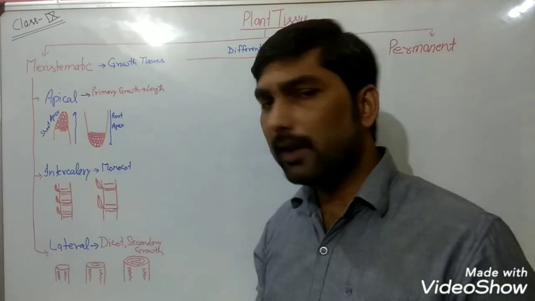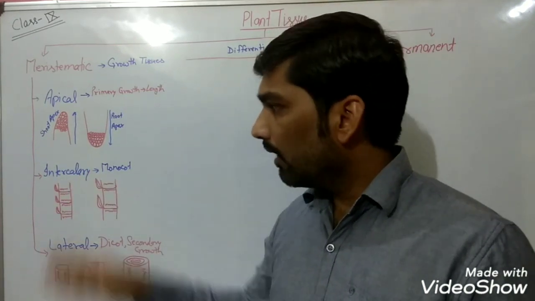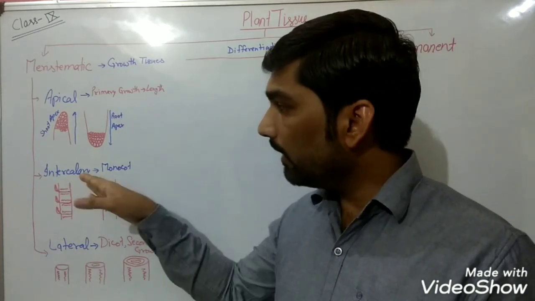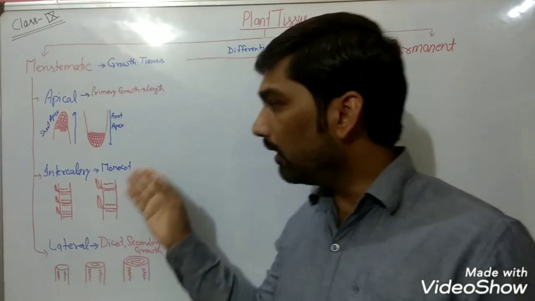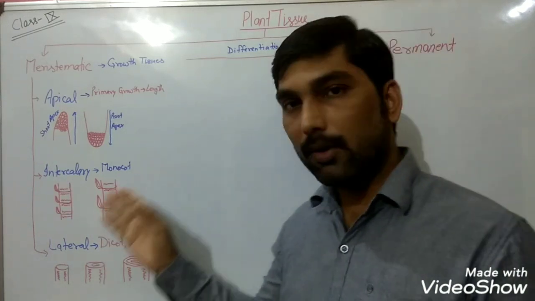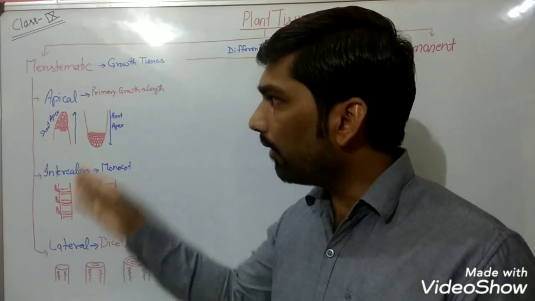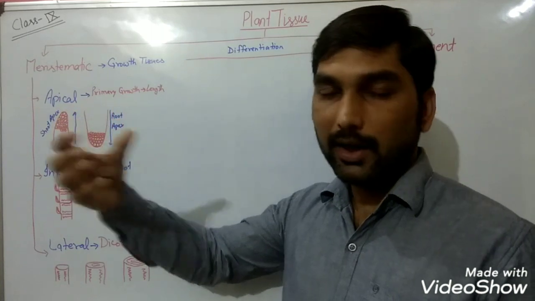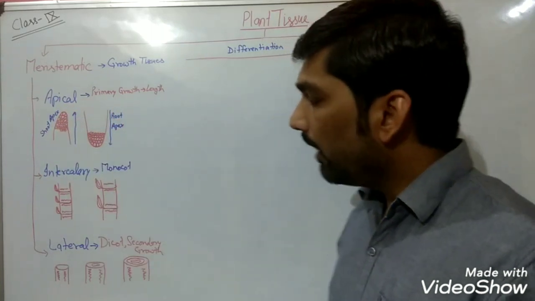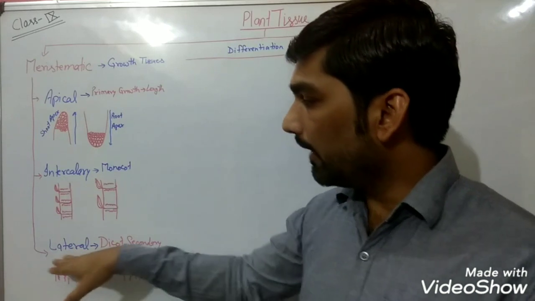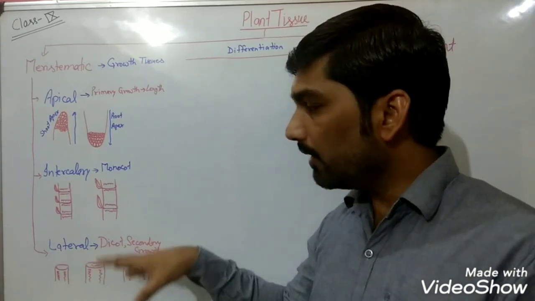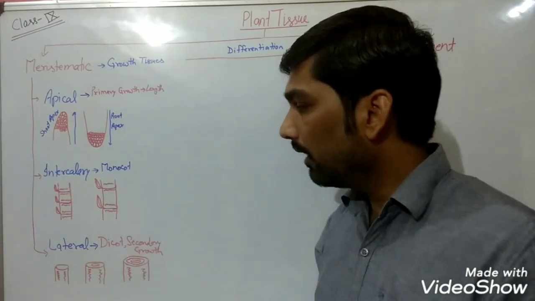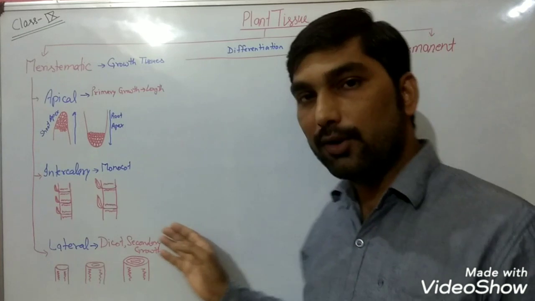Then we discussed that intercalary tissues are present at the base of nodes and internodes, and it is a specific feature in the monocot plants. The plants of the grass family possess this type of meristematic tissue, which is responsible for the elongation of internodes and nodes. And finally, we discussed that lateral meristematic tissue is present laterally in the dicot plants or vascular plants, which are responsible for the secondary growth.